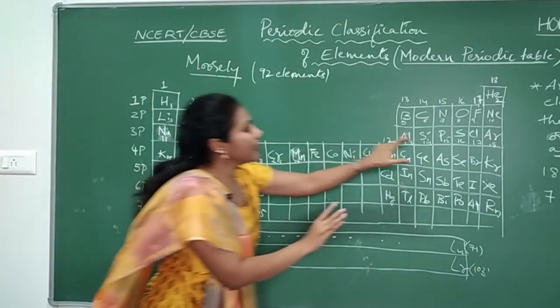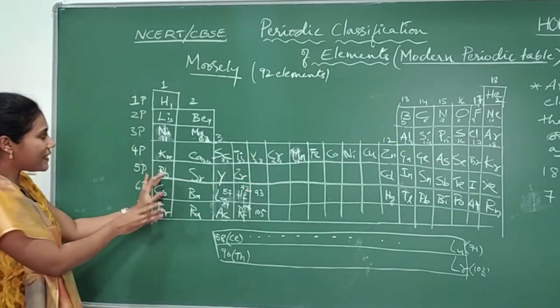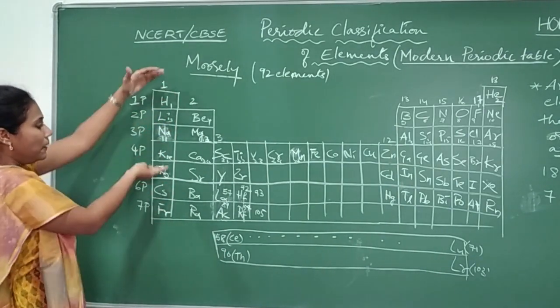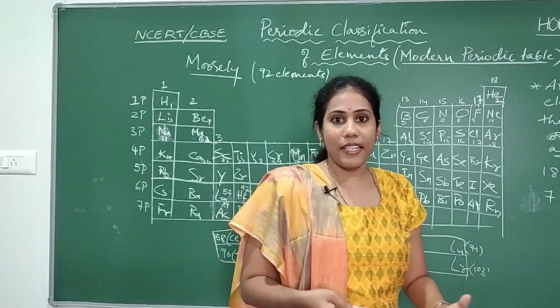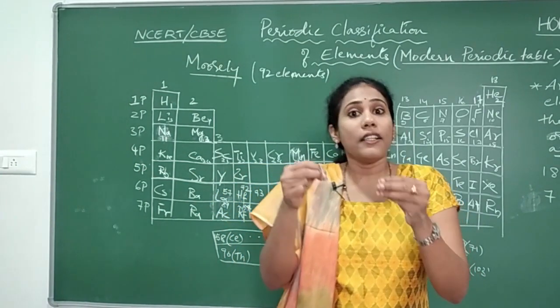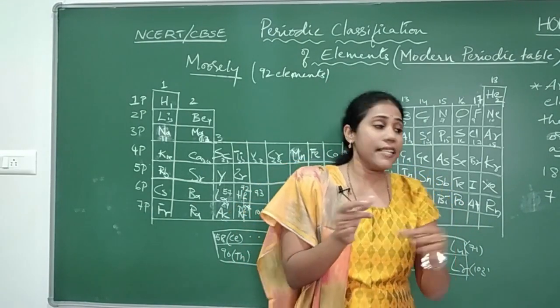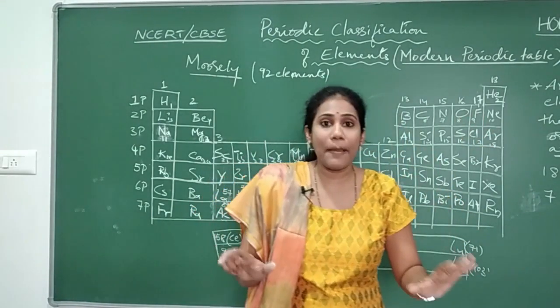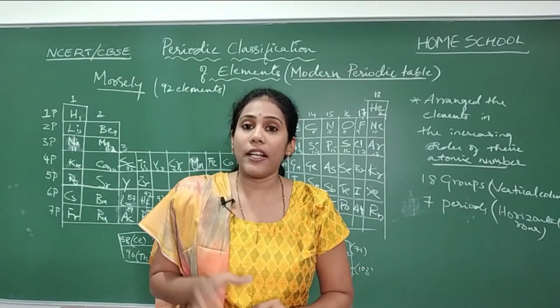After 12, 13, 14, 15, 16, 17, and 18 elements, our potassium is there under the same column. So this is what we call periodicity. Periodicity means repetition of elements having same physical and chemical properties after a certain gap.